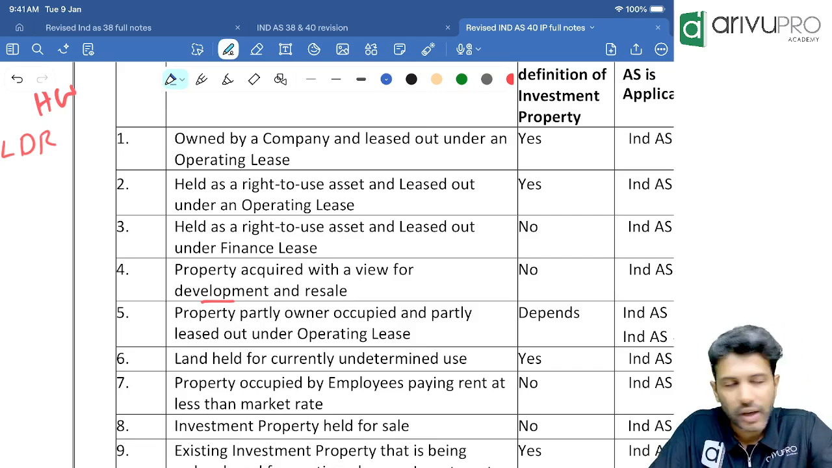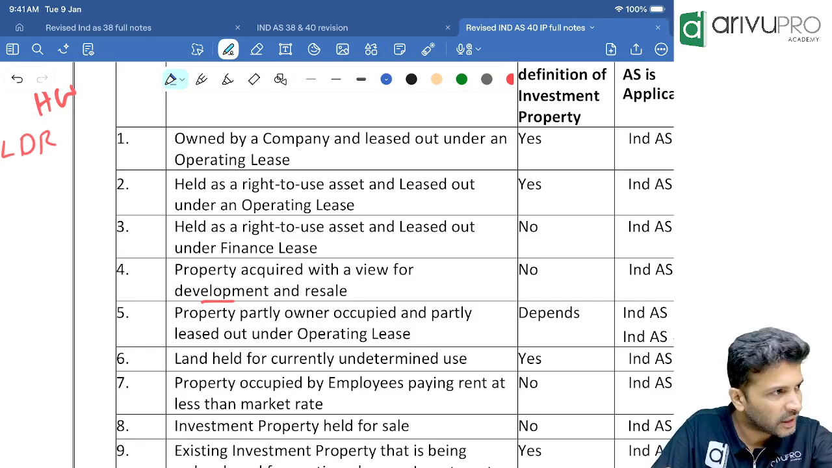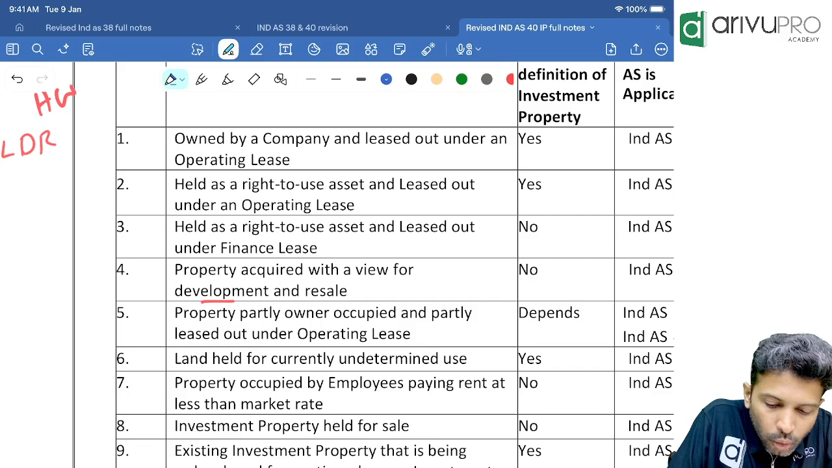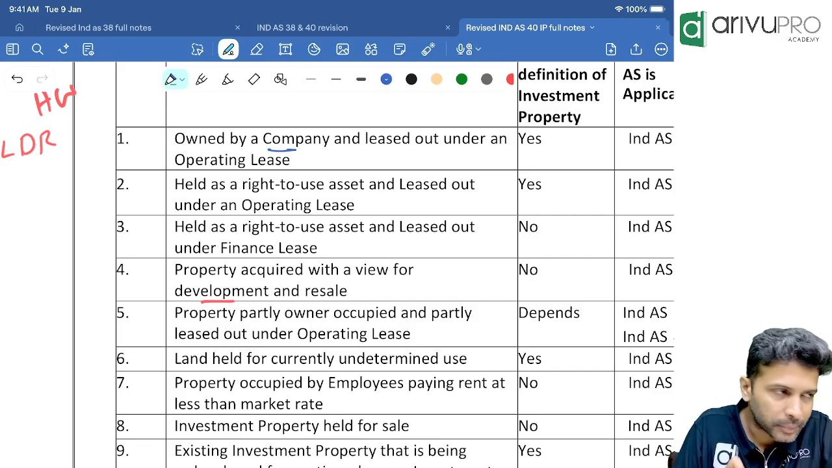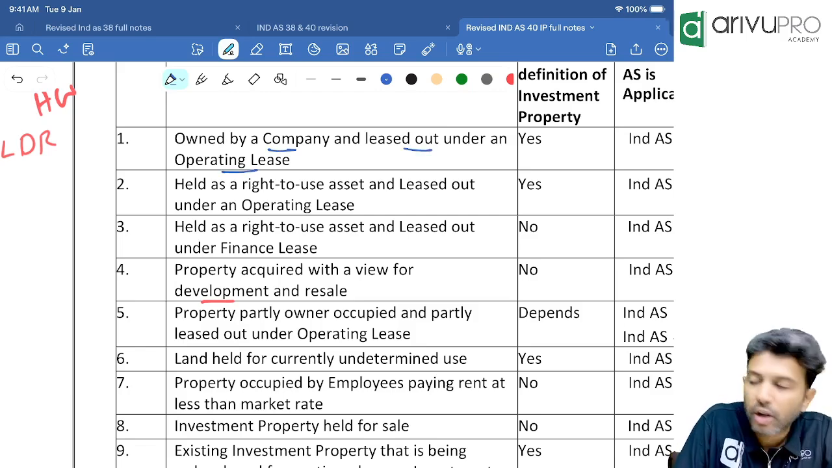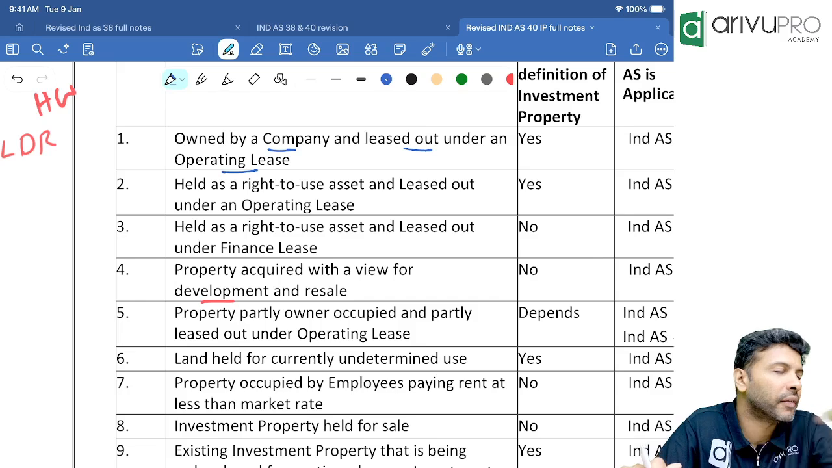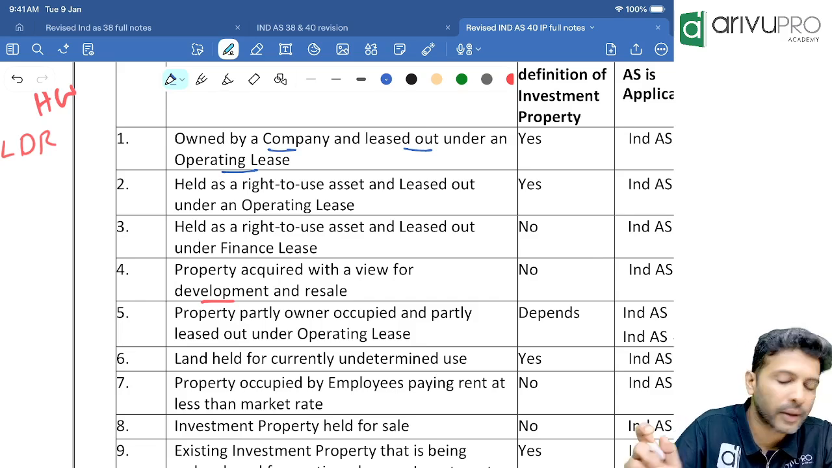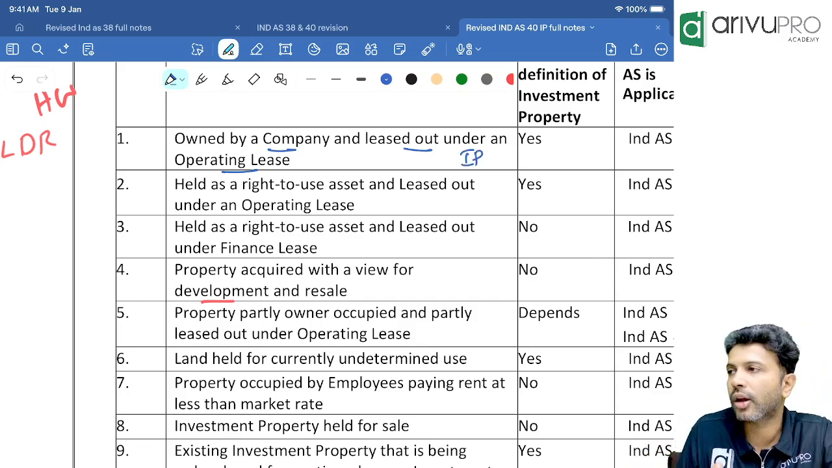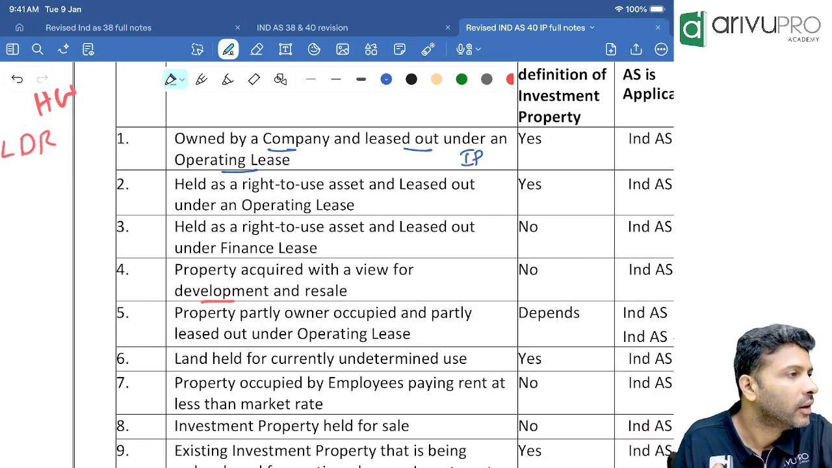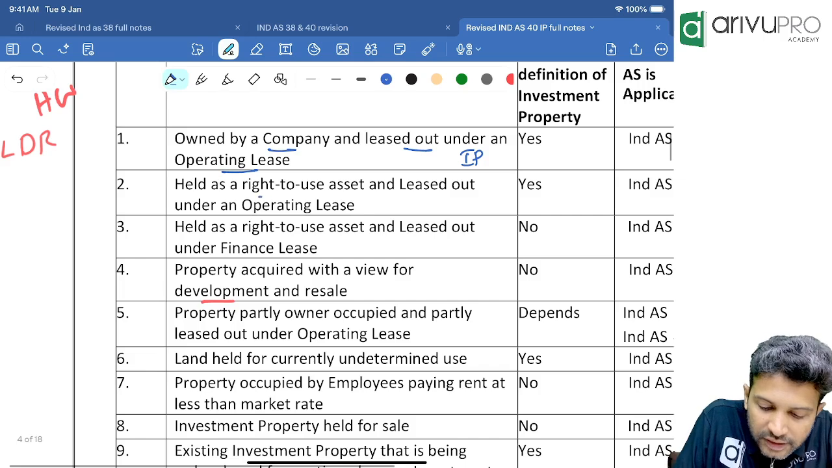They've given the case, and you need to tell whether this property is an IP, OOP, inventory, what it is. A property is owned by the company. We are not a lessee, we are the owners, and we have leased out under operating lease. We own a property and we have given it on operating lease. So what sort of property? It is an investment property. For all investment property, which standard will apply? Ind AS 40.